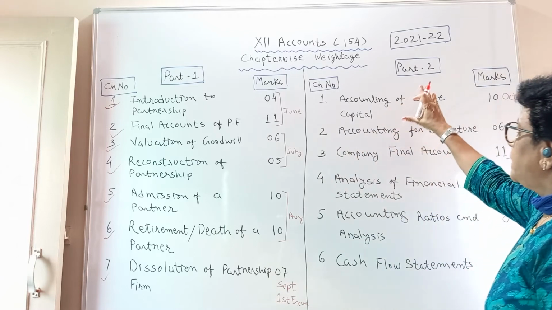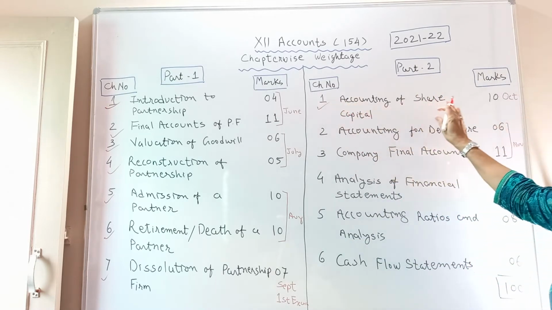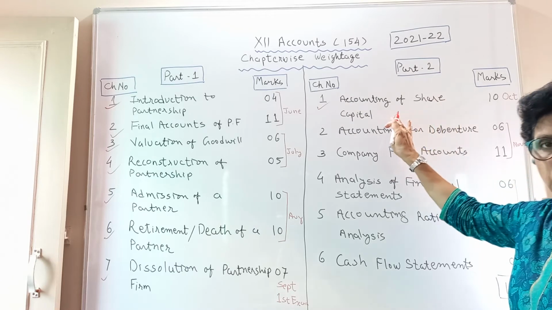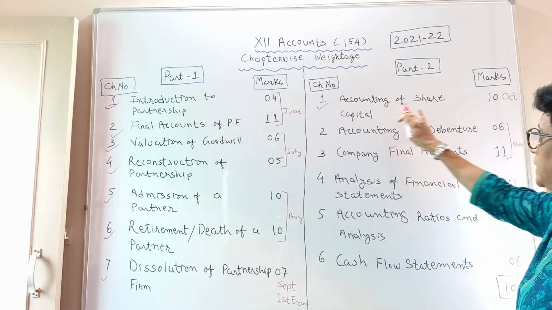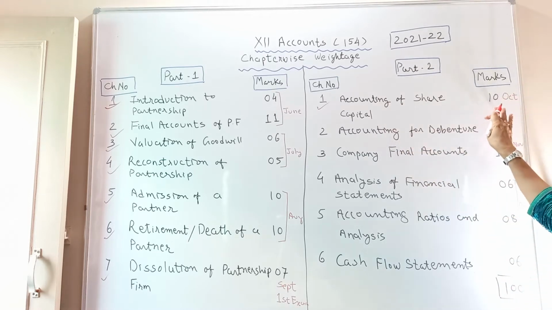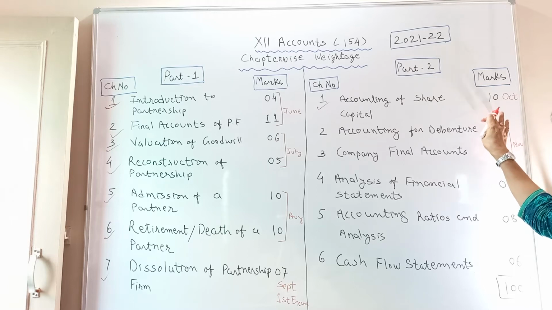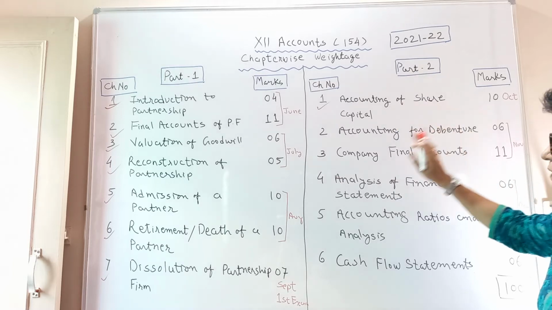Now let us see part 2. Part 2, first chapter you have is accounting of share capital. Again, one of the very important chapters. You have to do it thoroughly. In the month of October, you have to complete. This chapter has 10 marks. Again, you have E section, 1 question, plus in A and B, you have 1 question.